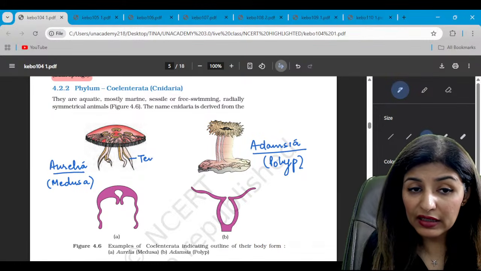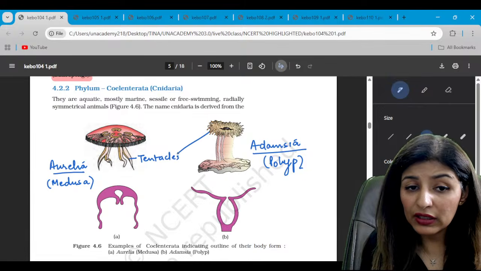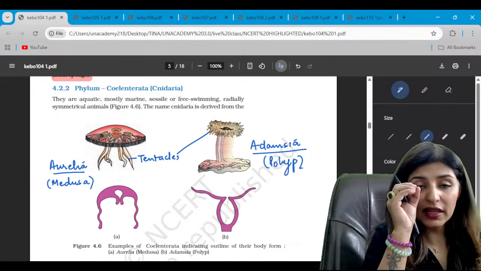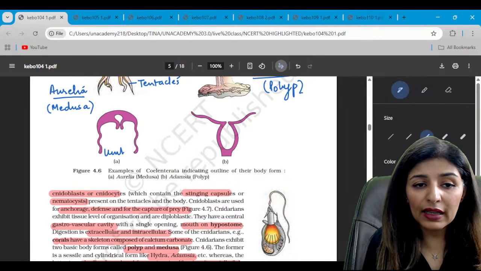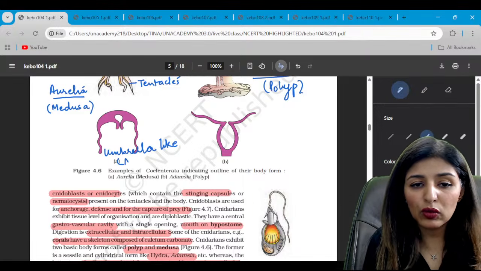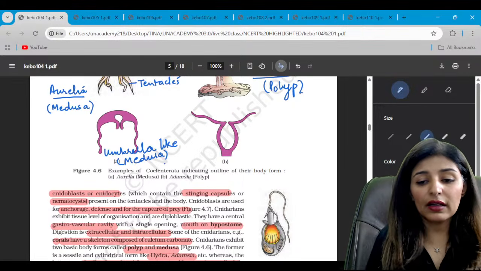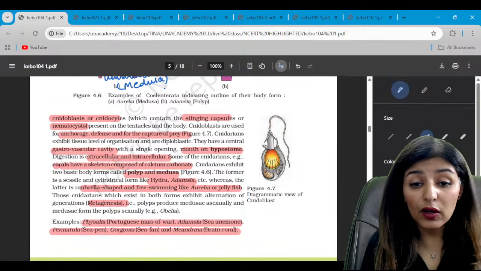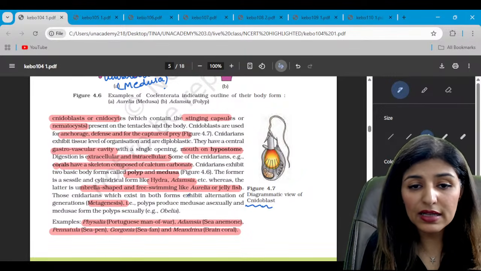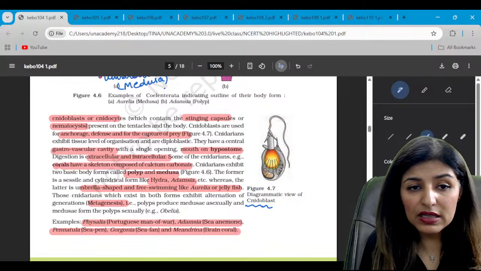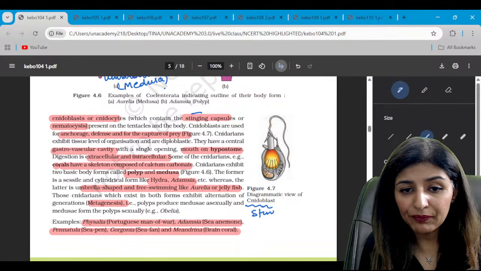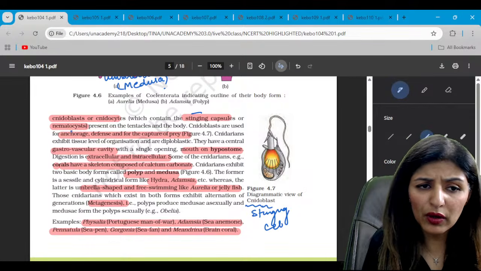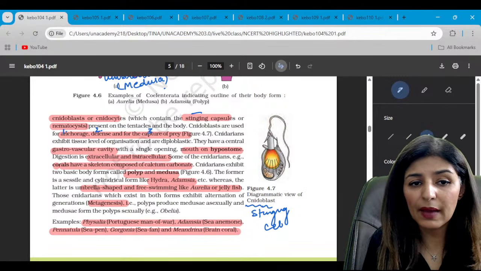These are the tentacles. These are the tentacles. And on these tentacles and the body surface, they have characteristic cells called stinging cells. Is it clear? So this is umbrella-like Medusa. Umbrella-like Medusa. Is that clear to all? So this is Coelenterata. Now the characteristic cells of Coelenterata or Cnidaria, the cnidoblasts, the stinging cells, guys, they are here. These are the stinging cells. See, these are the stinging cnidocytes or the stinging cells. What are the functions of stinging cells? Very important. One is anchorage, second is defense, third is capture of the prey.